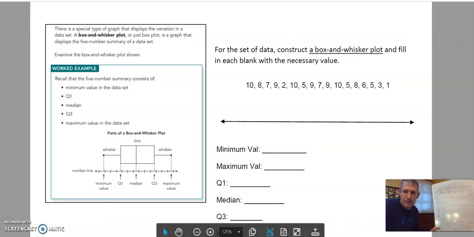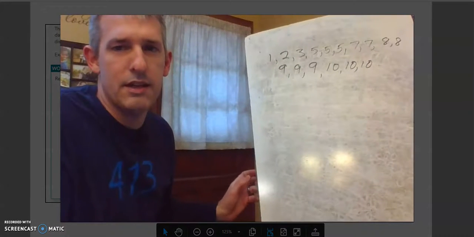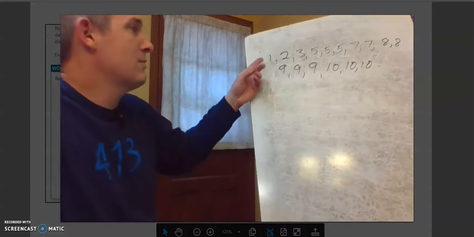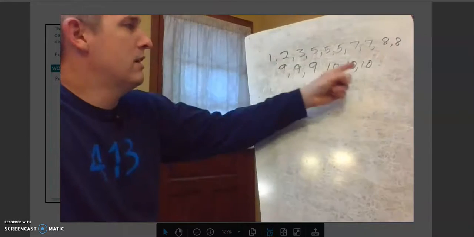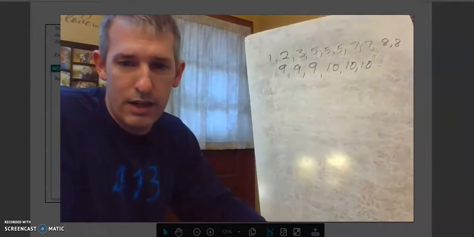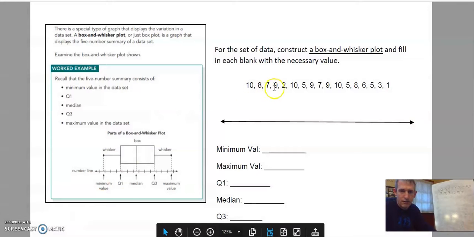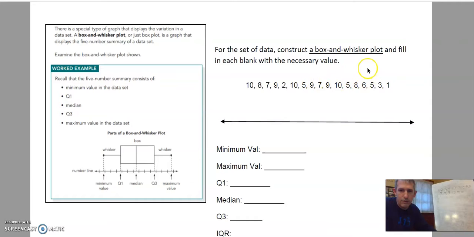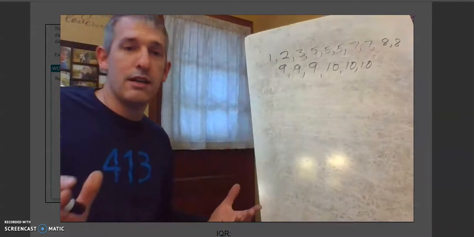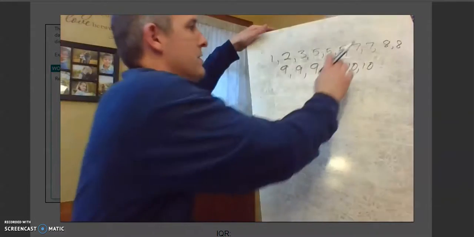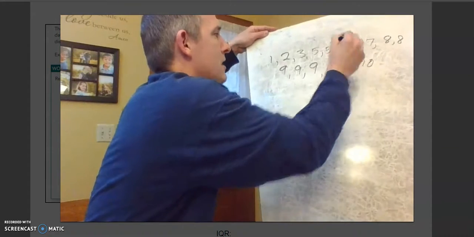All right, so here I have my numbers listed from least to greatest. Now, just to double check, I count how many numbers I have. I believe there are 16. And so I'm going to double check to make sure that's the number I should have. Okay, so I'm going to count 1, 2, 3, 4, 5, 6, 7, 8, 9, 10, 11, 12, 13, 14, 15, 16, 17. Uh-oh, I'm missing a number. Oh, I think I see it. 6. I don't have a 6 in my list, so I need to add that. Okay, so that's always a good thing to do, double check your list, make sure you have the right number of numbers. So I'm going to put that in here, squeeze it in.